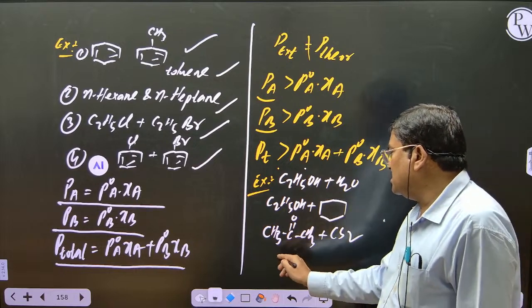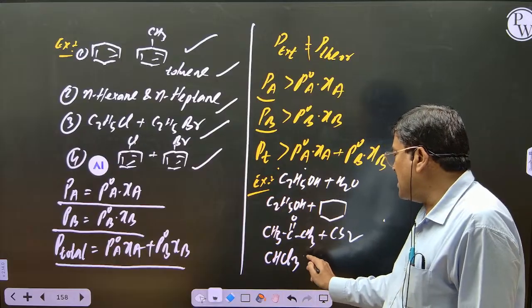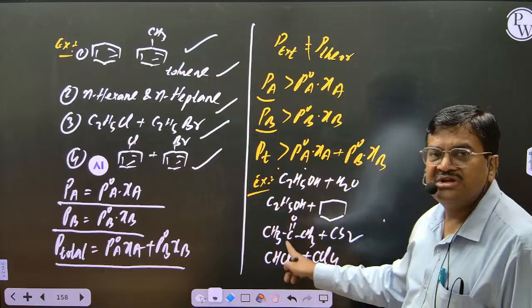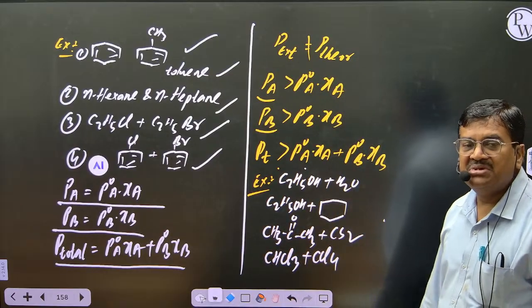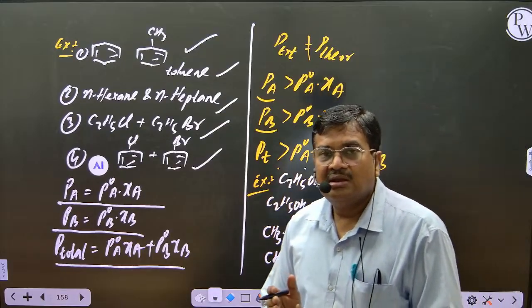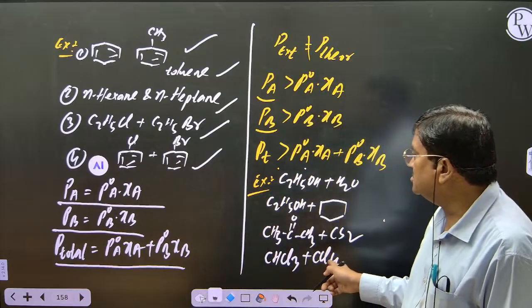And you take another, chloroform. What is the formula of chloroform? CHCl3. And to this you add CCl4, carbon tetrachloride. These all come under what? A positive deviation. So in the exam they ask you for examples. Keep it in mind, the key point: where is the H bond broken? When you are adding two liquids, if the H bond becomes broken, that comes under positive deviation.